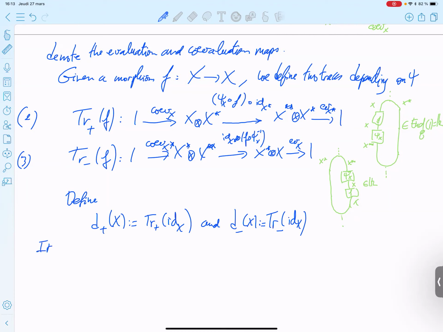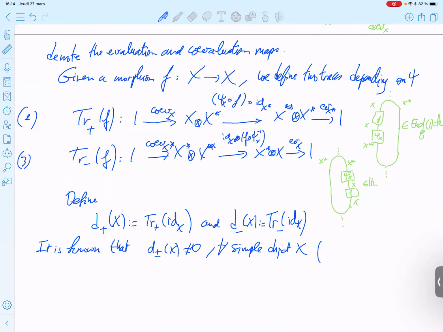It is known that we know this is always non-zero for all simple objects x.